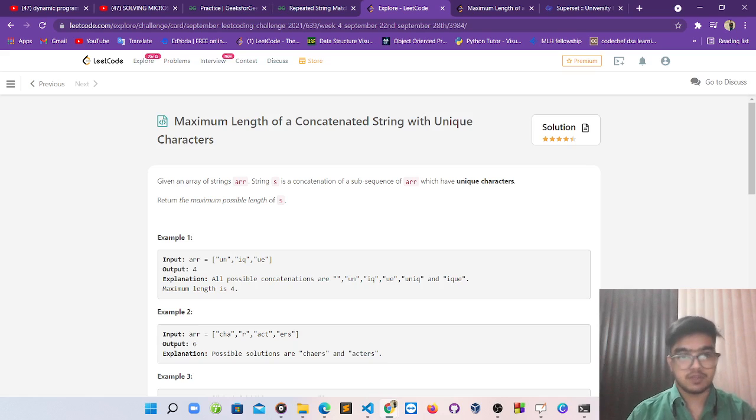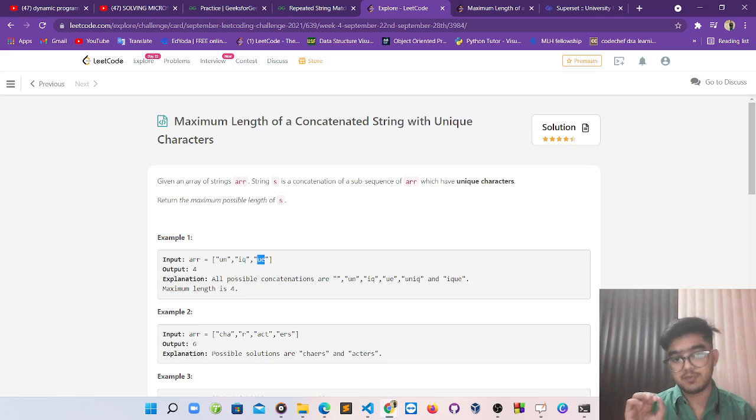Okay. So the problem is the maximum length of concatenated strings with unique characters. So what is the problem? The problem says that we are given an array, and the array contains strings. And string s is a concatenation of a subsequence of the array which has unique characters. And we have to return the maximum possible length of string. You can see we have an array and the array consists of strings, like here un, iq and ue, right?